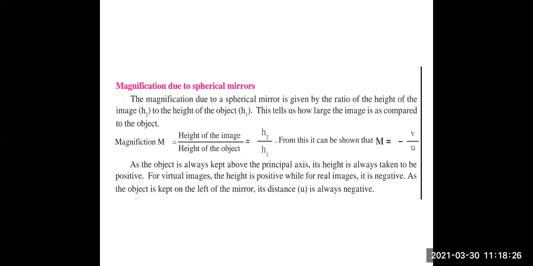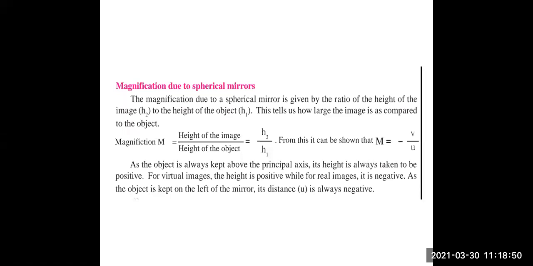As the object is always kept above the principal axis, the height is always taken to be positive. For virtual images the height is positive, while for real images it is negative. As the object is kept on the left of the mirror, the distance u is always negative.